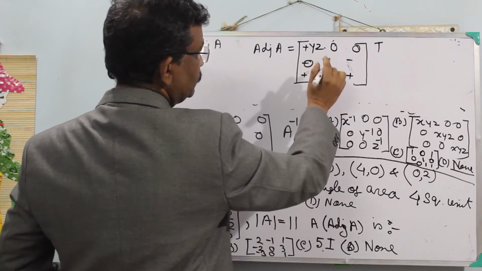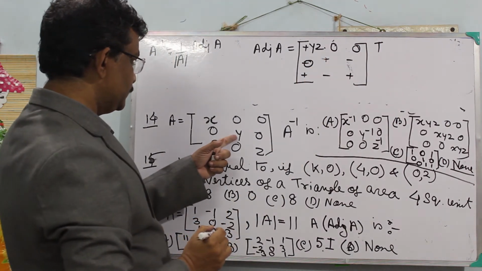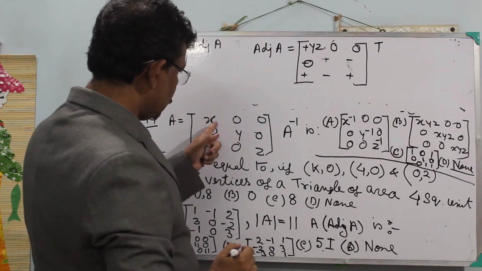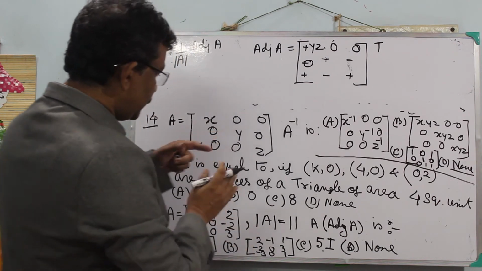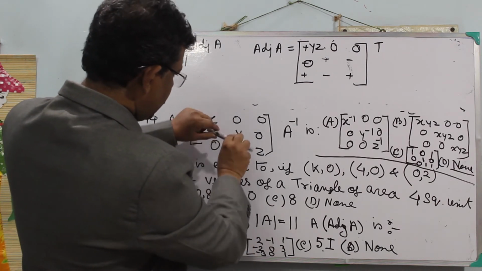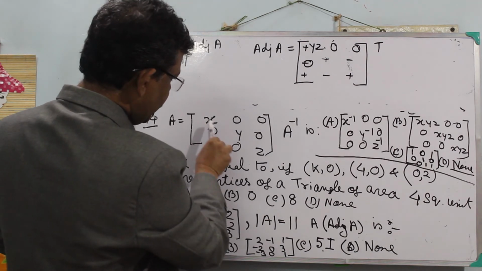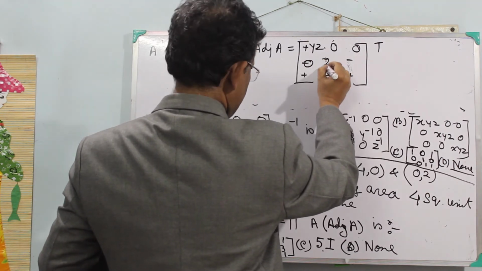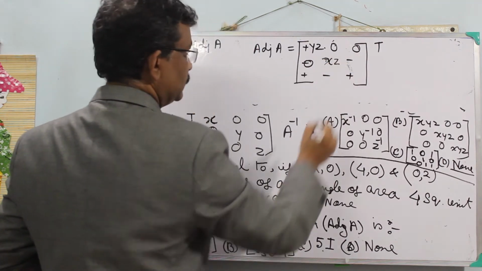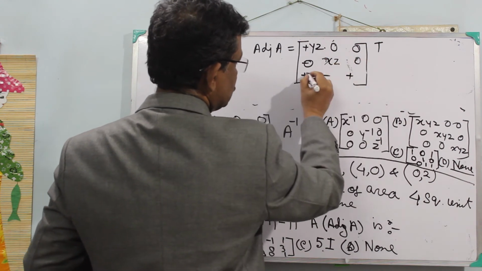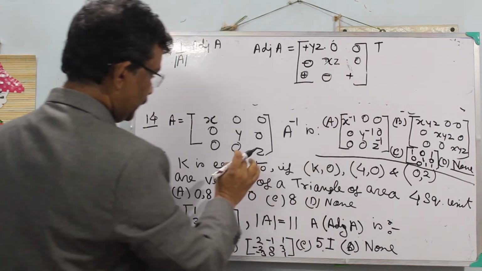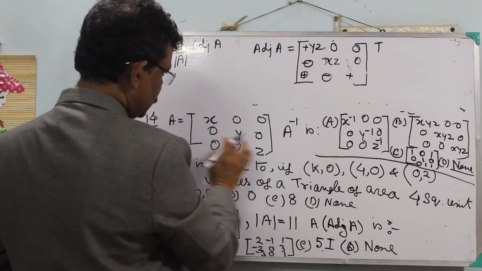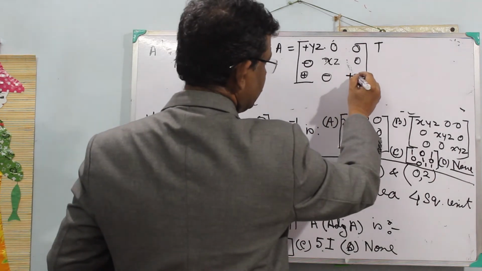Here it is also 0, here also 0. If I cover the second row and second column, it is xz minus 0, so xz. The others will be 0. And the third row and third column remaining is xy.